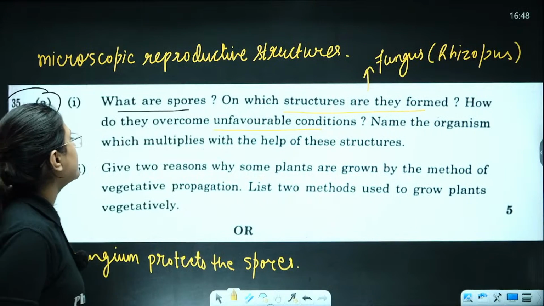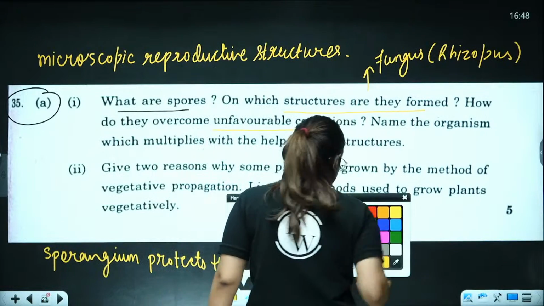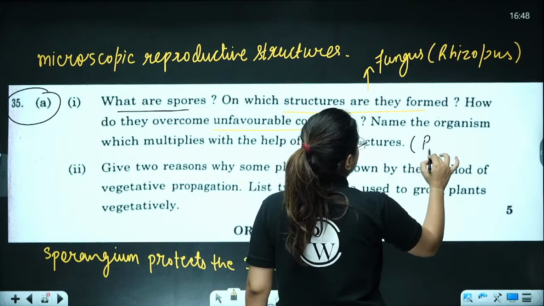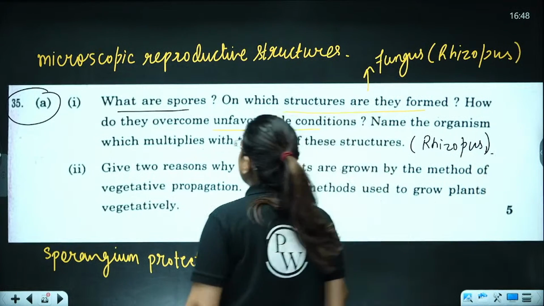Name the organism which multiplies with the help of these structures. Again, you can write down the answer here. Rhizopus or the bread mold. Okay. Now moving to the next one.